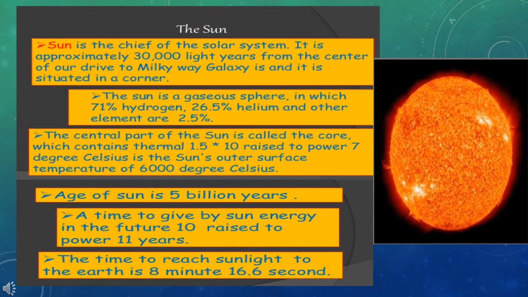The sun is the nearest star from the earth. Our sun is a medium order star in terms of its mass and brightness. It is a gaseous sphere in which 71% is hydrogen, 26.5% is helium, and other elements are 2.5%. It appears much bigger because the sun is very close to the earth as compared to other stars. The distance of the sun from earth is 150 million kilometers.